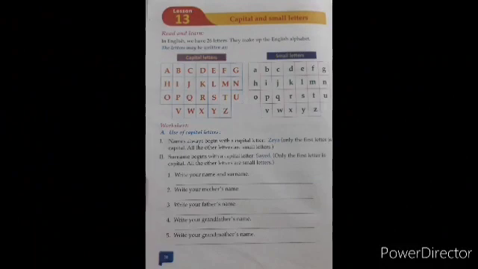Today we will learn about the use of capital, small letters, and full stop. Let's start. Open your Lexis Smart Grammar book, page 28. The chapter's name is Capital and Small Letters. We know that English has 26 letters and it's called the alphabet, right? In writing English, we follow two patterns. Look at the charts. There are two charts: one is capital letters and the other is small letters. Now, we will learn the use of them.